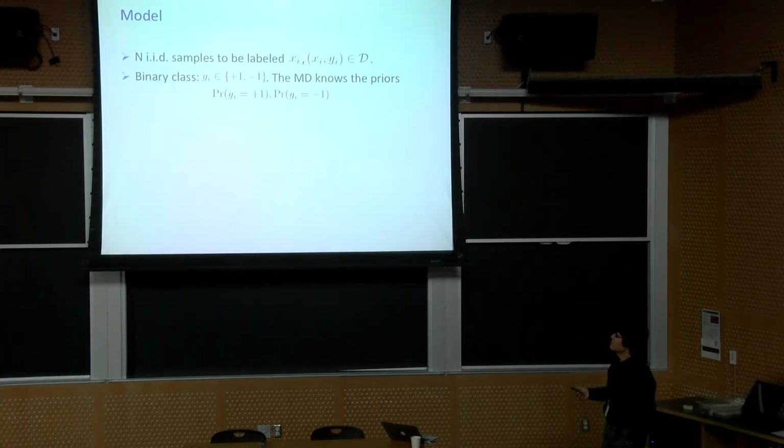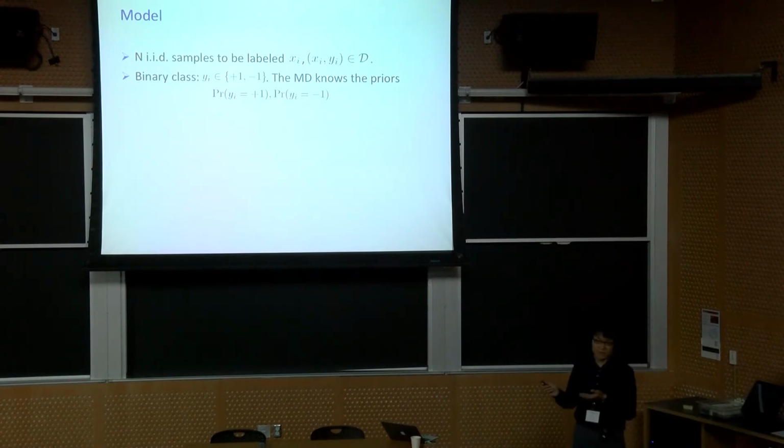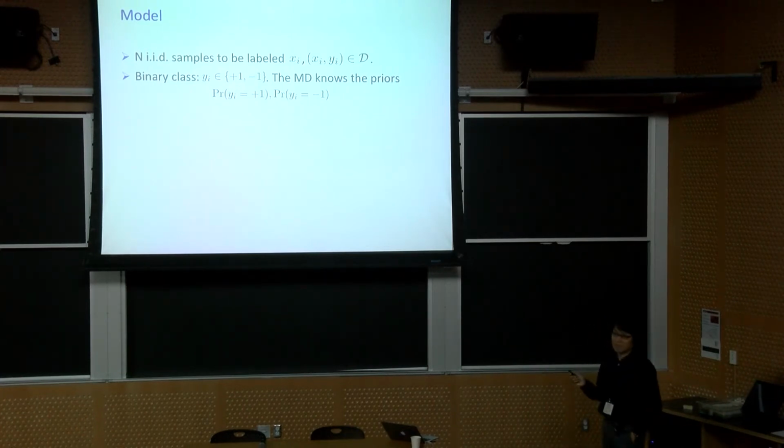So to formalize this challenge, I want to quickly go through the model. We have n samples, they are IID. The samples xi together with the ground truth yi are drawn from the distribution D. And we have a binary class, it's either plus or minus. And the mechanism designer knows the prior. Notice this is the prior over the ground truth, not the prior over the agent's observations.